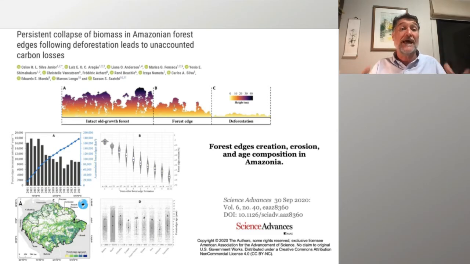So the LiDAR has allowed us to come out with all this very detailed information.